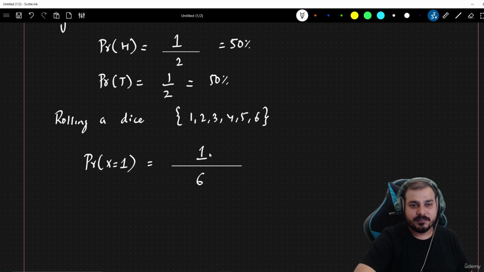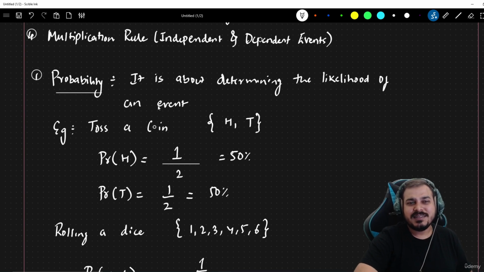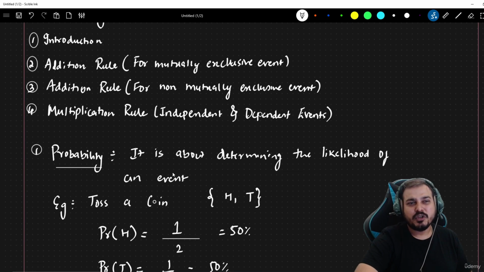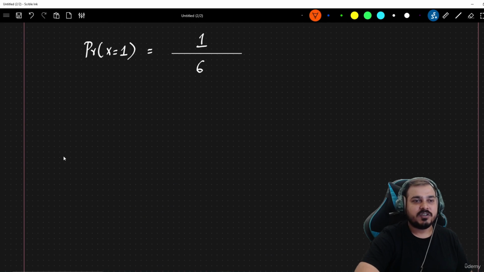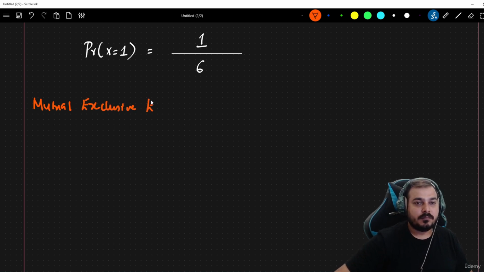Very simple definition, but just understand that this is the basic part of probability. The most important thing is the additional rule. First of all, let's understand what a mutual exclusive event is. Here I'm going to write a topic called mutual exclusive event. Now, what exactly is a mutual exclusive event? Let me define it.